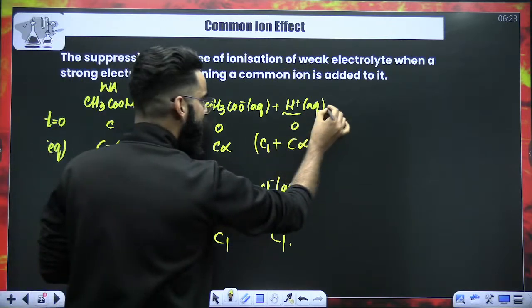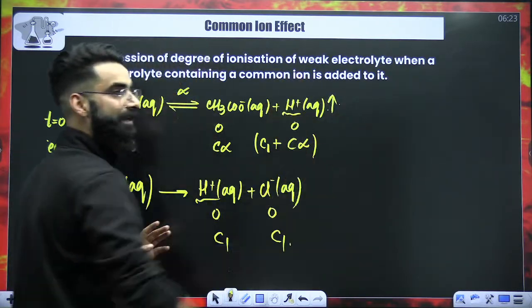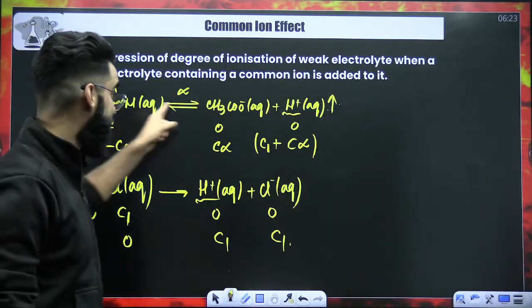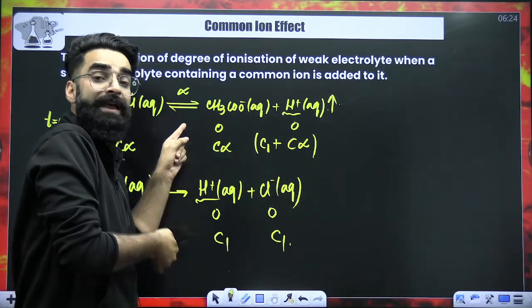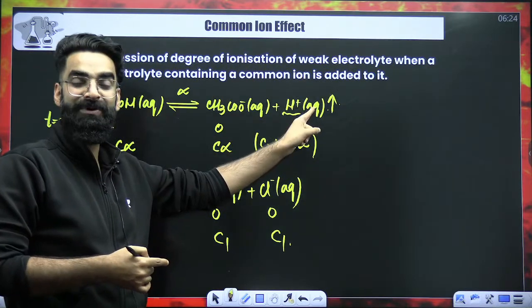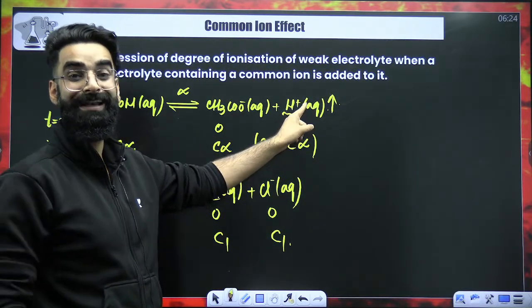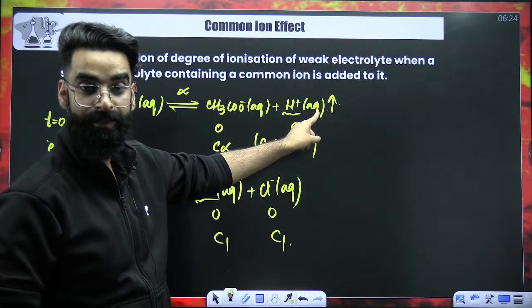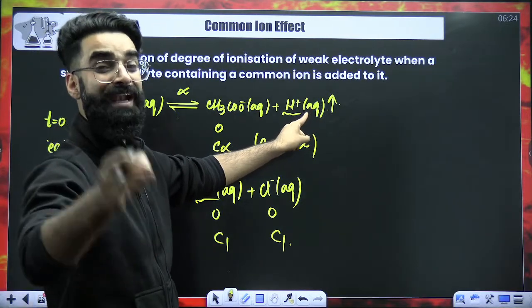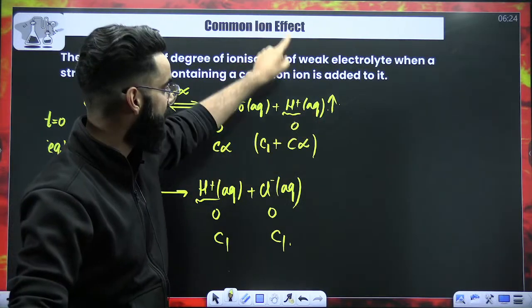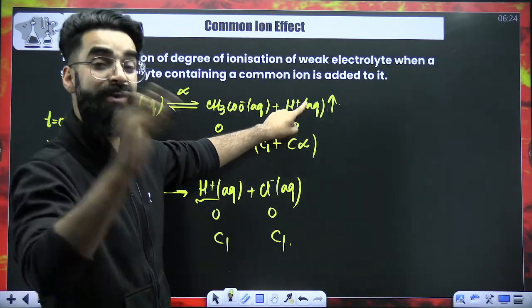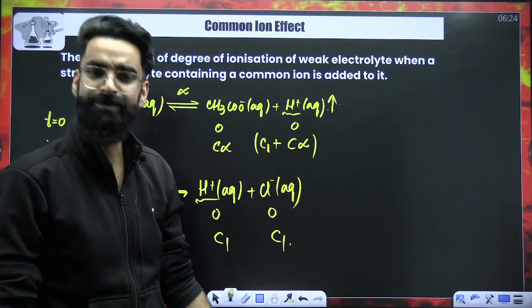Since this reaction was in equilibrium, and you are adding a strong acid, which principle is going to operate? Le Chatelier's principle. Whatever you do to a reaction at equilibrium, it does exactly the opposite. I am trying to increase the H positive concentration by the addition of strong acid. Now equilibrium will try to decrease it.